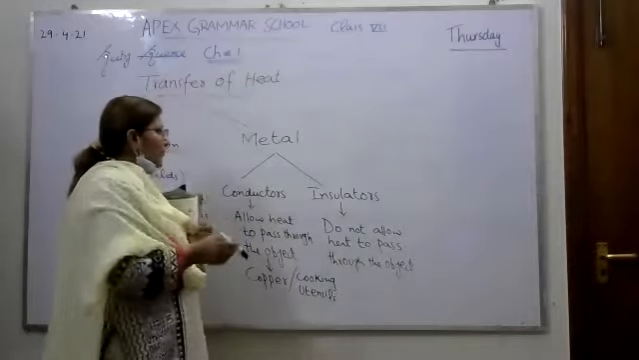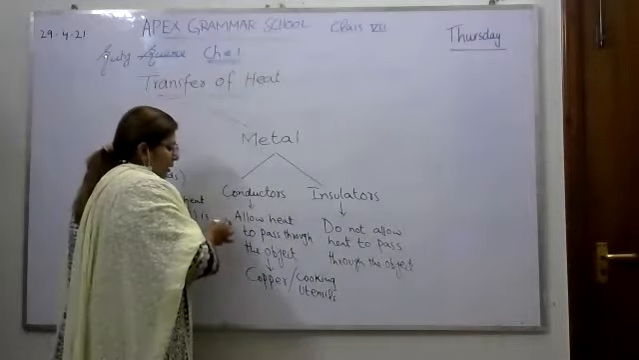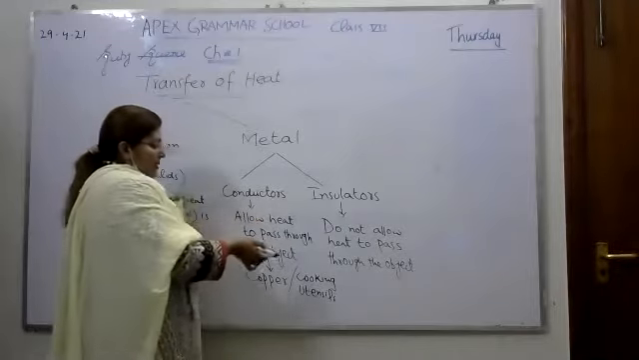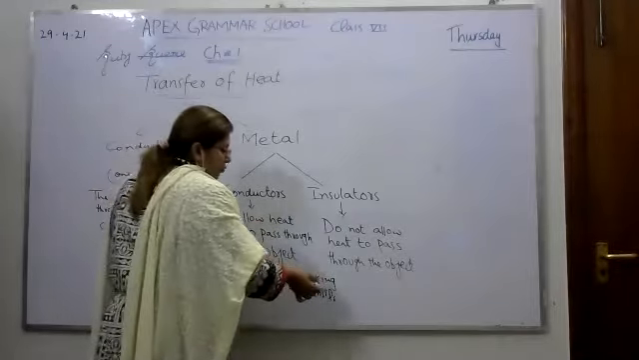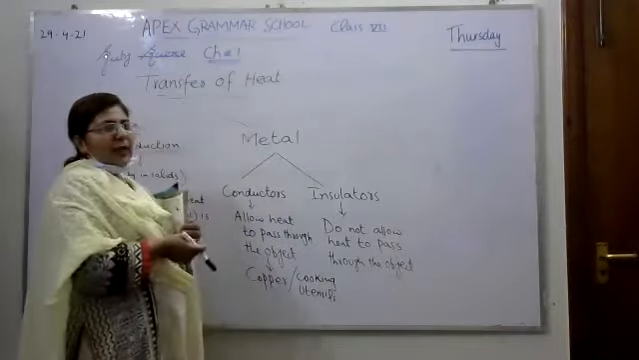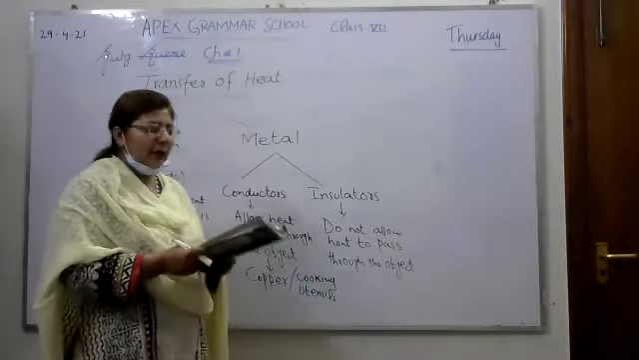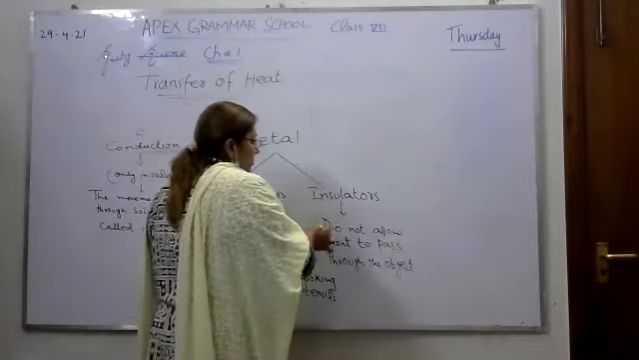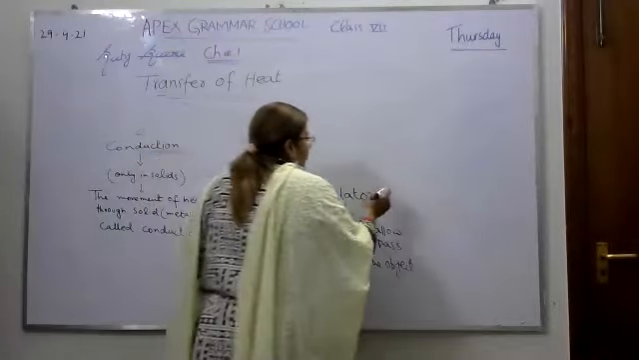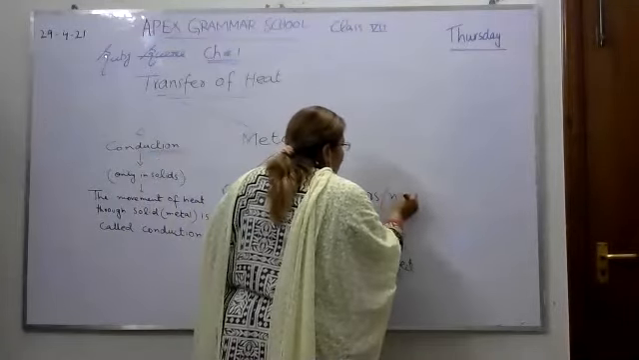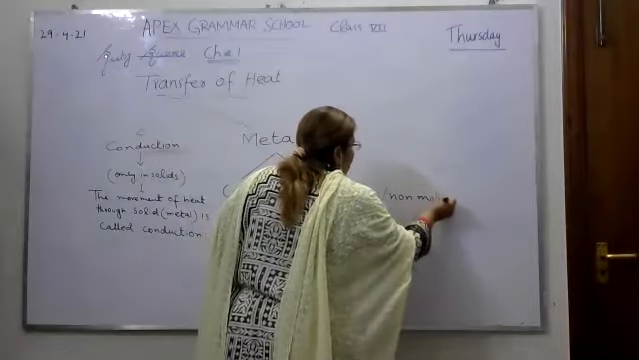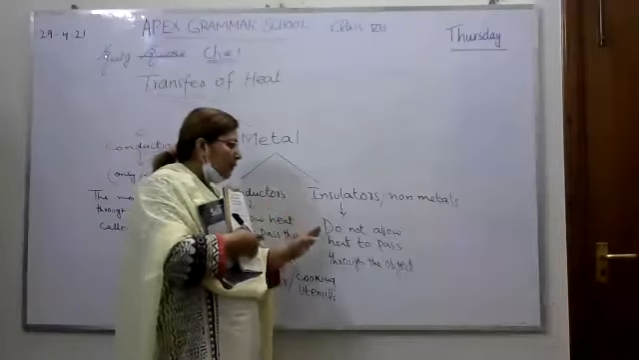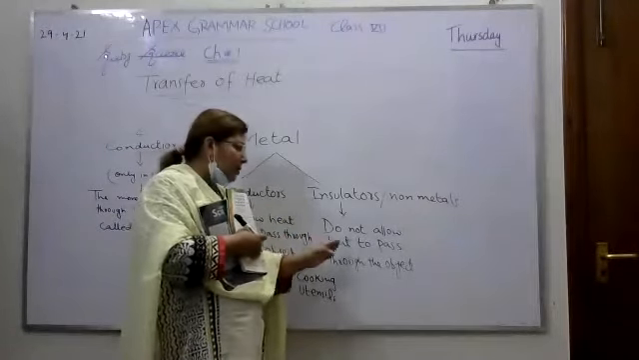Okay, so two examples of conductors are given in your book. First is copper. Copper is the best conductor of heat. And the second example is cooking utensils, which we all use at our home in our everyday life. Now we come to insulators. What are insulators? Another name for insulators is non-metals. They do not allow heat to pass through them.